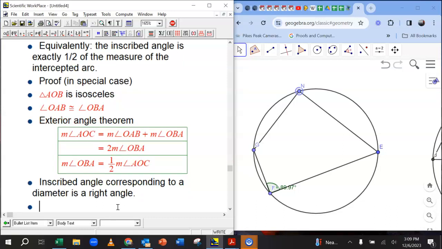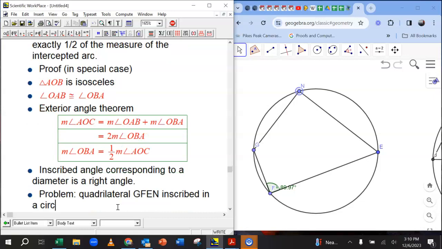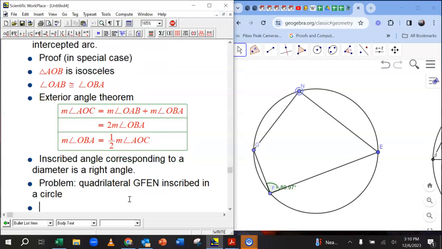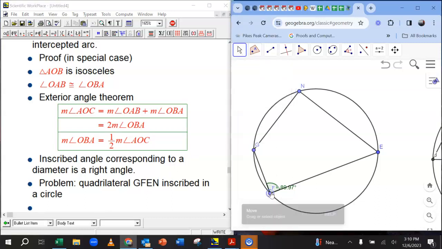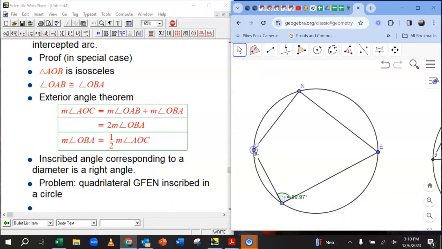Okay, so that's one of the many ways to say that great fact, the special case about diameters and right angles. And now say here's a problem, and we're basically going to invent a corollary just by doing this problem. I have a quadrilateral GFEN inscribed in a circle. That's pretty special. It's not some random quadrilateral. Those 4 points happen to lie on a circle. That's not just a random thing. It's a special thing. And let me change something a little here. This is a little too special. This happened to be very close to a 90 degree angle, because that was the diameter.